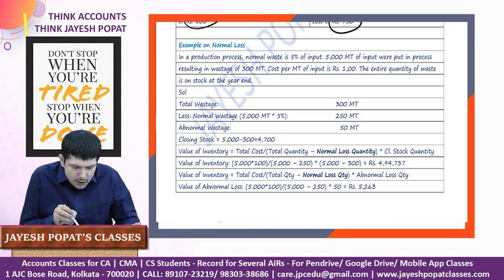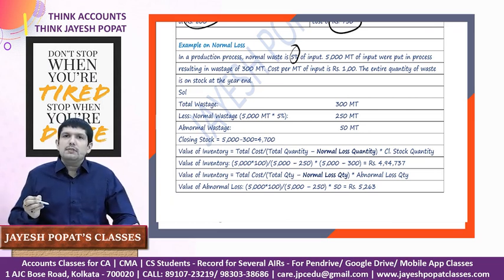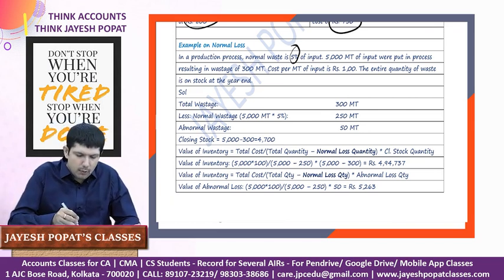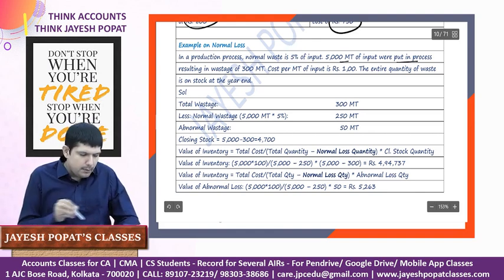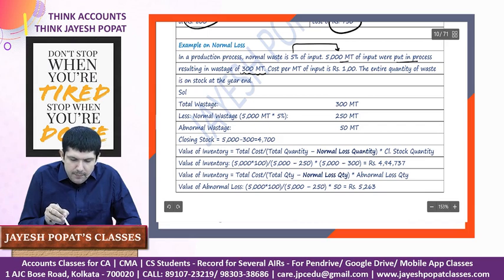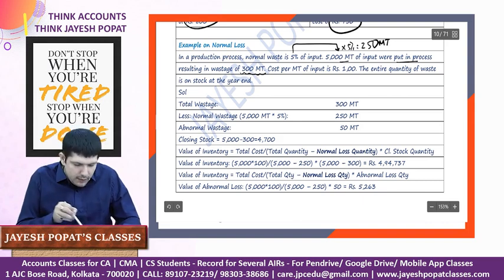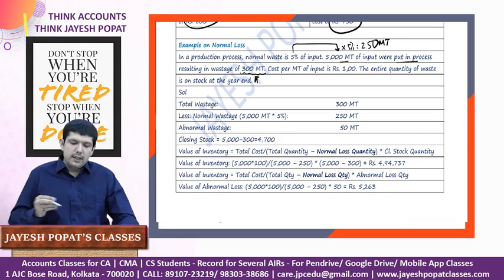In the production process, normal wastage of input is 5%. So to the extent of 5% we'll consider it normal, and normally this is of unavoidable nature. 5,000 metric ton of input were put in the process, resulting into a wastage of 300 metric ton. So on the basis of normal wastage, 5,000 metric ton into 5%, the normal wastage would have been 250 metric ton, but the actual wastage is 300 metric ton. So we have abnormal wastage of 50 metric ton, which is the difference between 300 and 250.